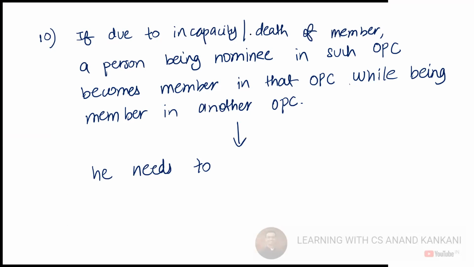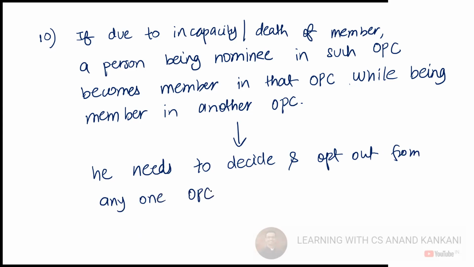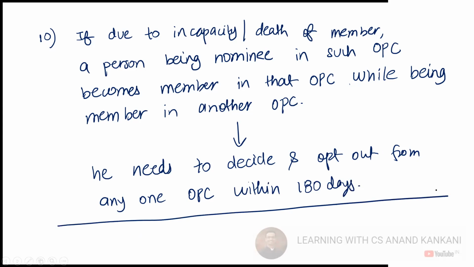He needs to decide and opt out from any one OPC, right? Within 180 days. Is this clear? Is this clear?